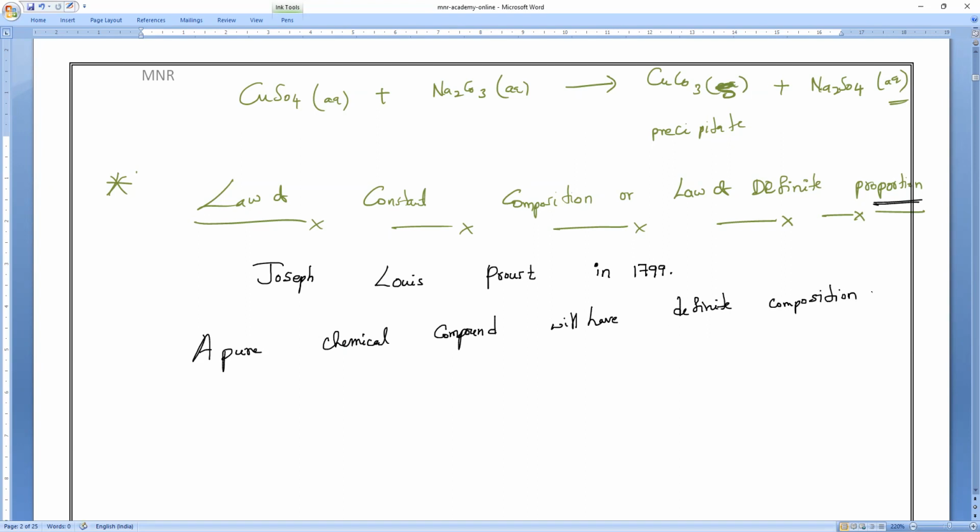Definite composition or definite proportion of the elements, independent of its source.